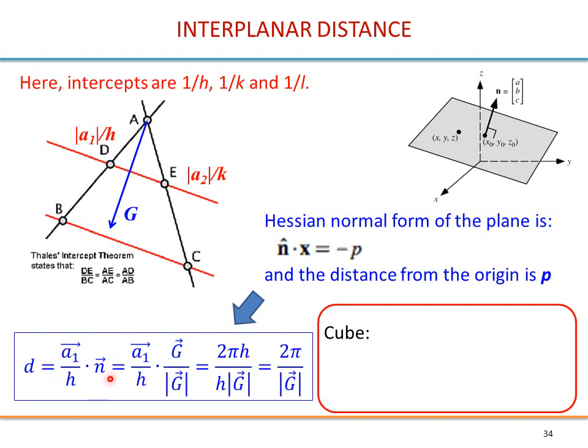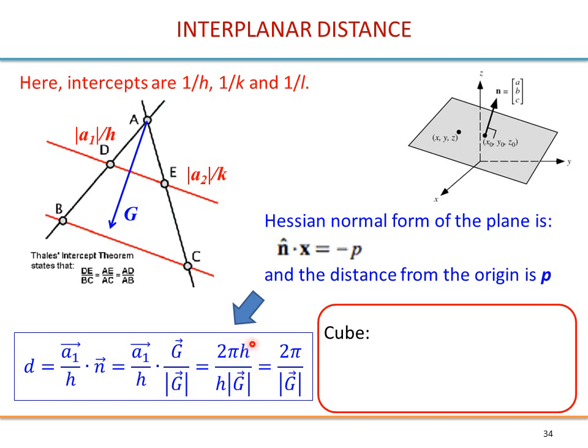This is a unit vector along G, so it can be built as G divided by the modulus of G. Now, what is A1 scalar G? By definition, G is h A1 plus k A2 plus l A3, and if you come back to the third definition of the reciprocal lattice, you will see that A1 scalar G in this case is just 2 pi h.